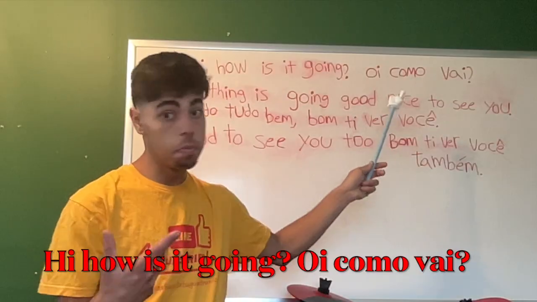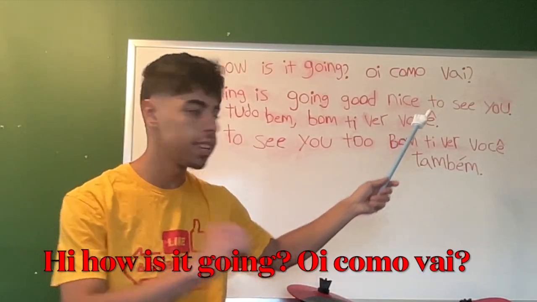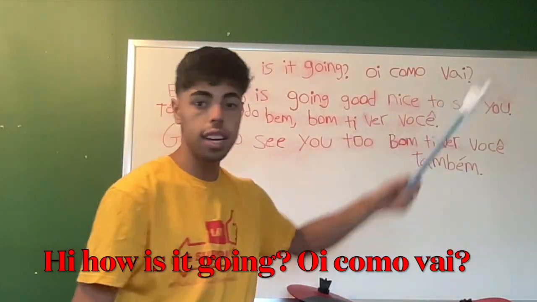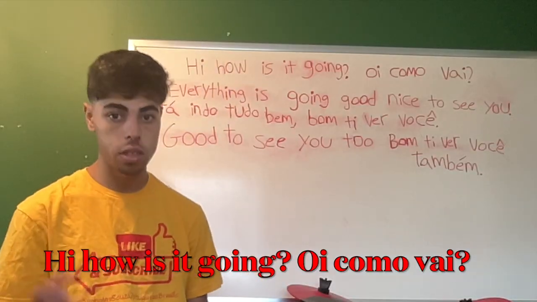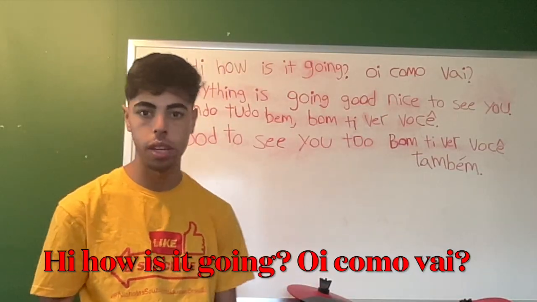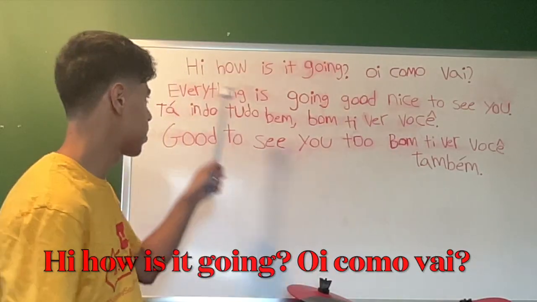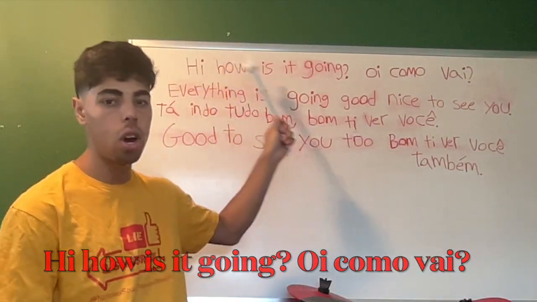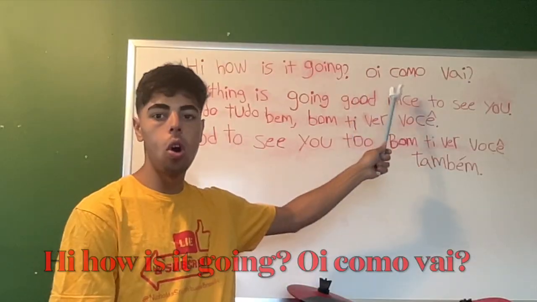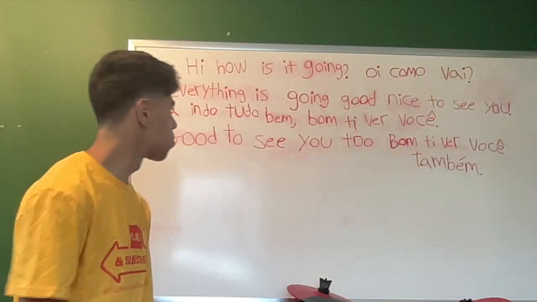So you know what I mean? There's many variations when you're trying to say it, because you could say coisas at the end if you want, add that at the end, or if you just want to say the one I'm teaching y'all in this video here. So yeah, pretty much. So that's how you would say hi, how are things? Oi, como vai?